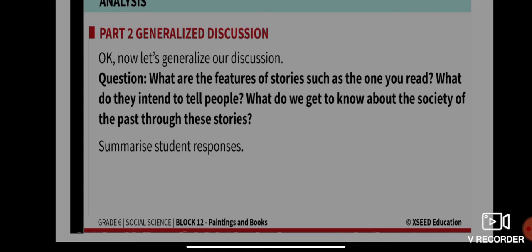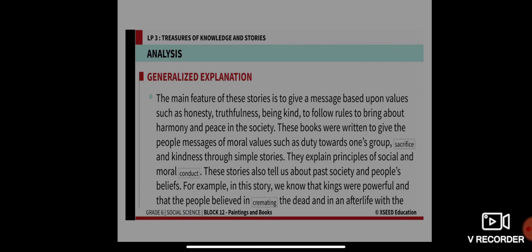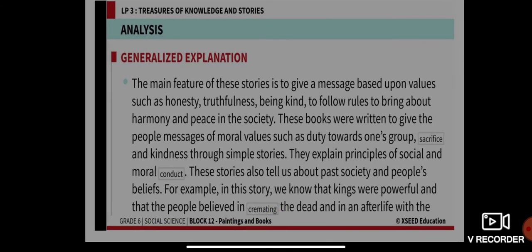All right, now please listen carefully. The main feature of this story is to give a message upon values such as honesty, truthfulness, being kind to one another, to follow rules, to bring about harmony and peace in the society. From the particular story that we have learned, it is spreading the message upon honesty, truthfulness, being kind to one another, to follow rules, to bring about harmony and peace in the society.